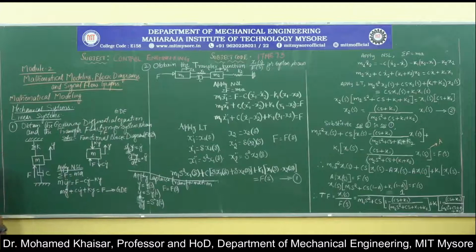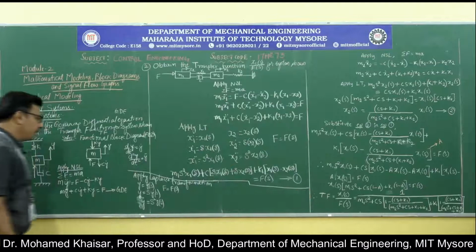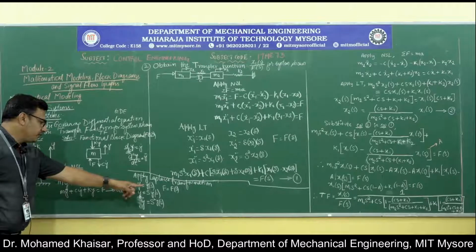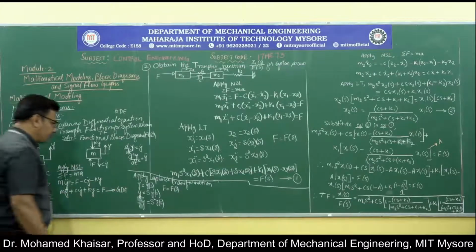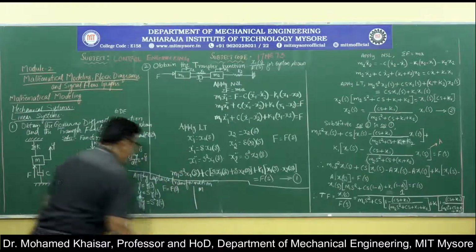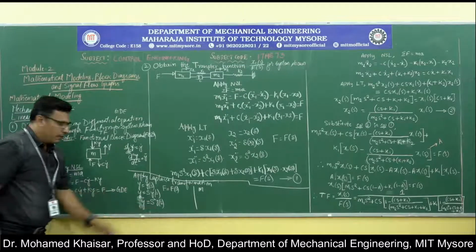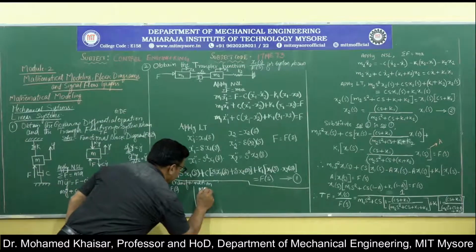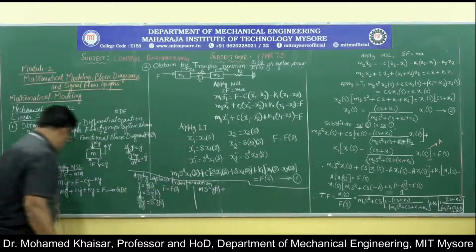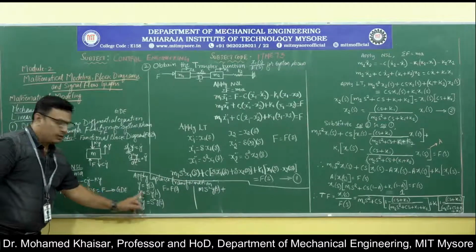I will try to utilize the space which is left here because I need more space. Now, once I have done this, I will apply this Laplace transformation to the governing differential equation that we have already found. So, what it says is, m we will retain as it is, y double dot is nothing but s square into y of s, so s square y of s plus c into y dot. What is y dot? y dot is nothing but s into y of s.